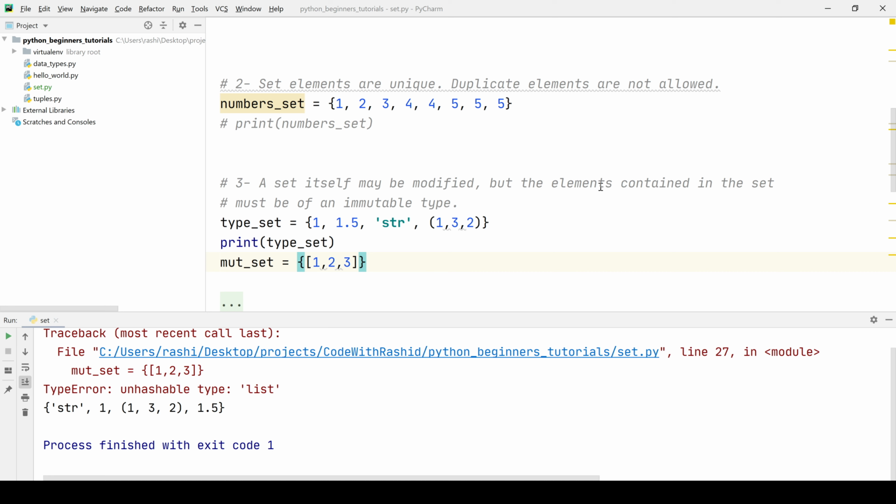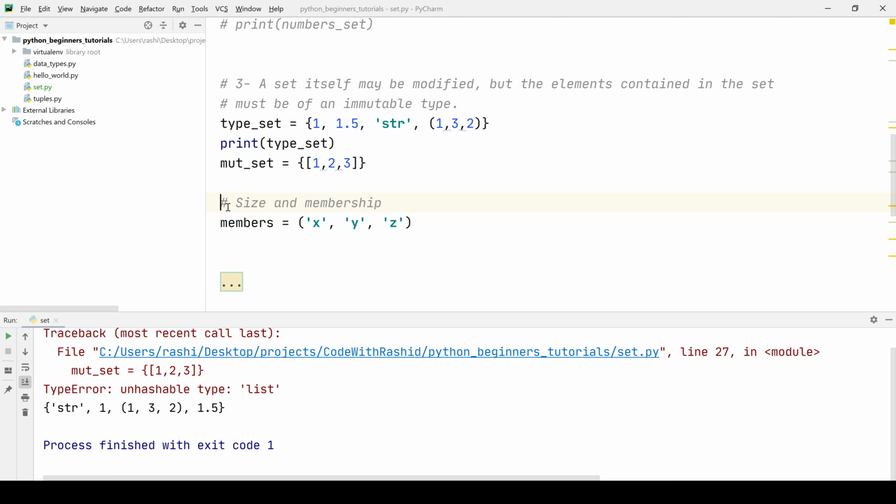So this was the first part. Now we have the second part, that we can modify the set, which we will see later in the set functions. These are some of the properties of set. Now let's see some of the other properties that we can have. Let's say we have a scenario, we have got members, and we want to find the length of the set.